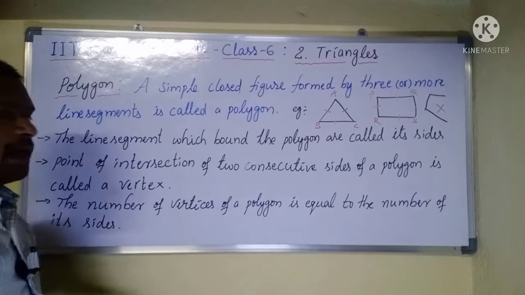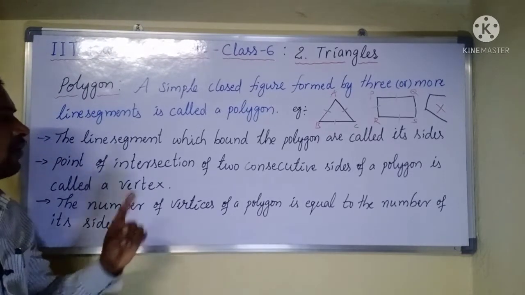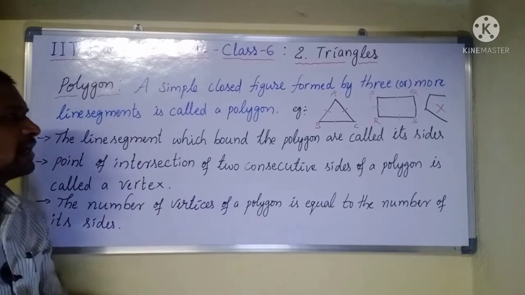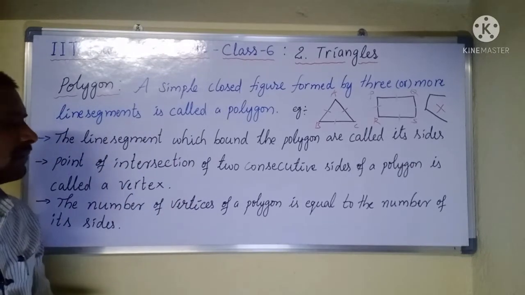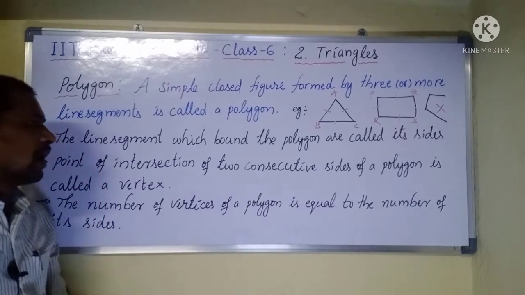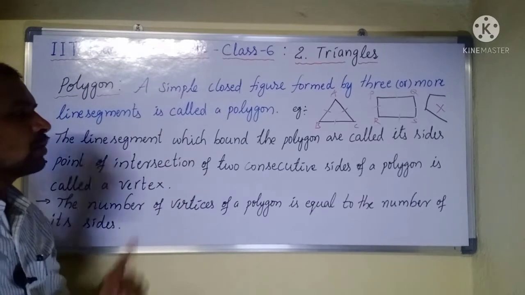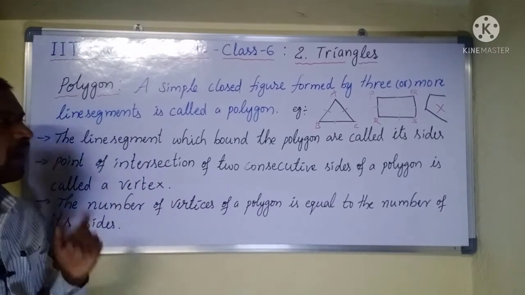Then the second point: the point of intersection of two consecutive sides of a polygon is called a vertex. Once again, the point of intersection of two consecutive sides of a polygon is called a vertex.